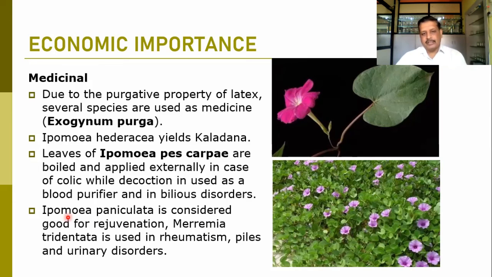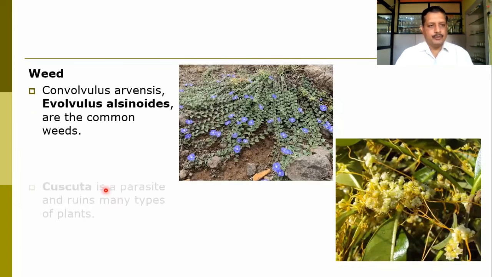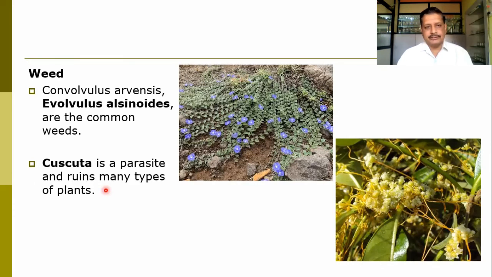Then Ipomoea paniculata can be considered as a good rejuvenator. Then Merremia tridentata is used in rheumatism, piles and urinary disorders. So these are some of the members which can be easily found in the field and that can be used as a medicine. We call Evolvulus alsinoides a weed. Here you can observe the typical prostrate growth of Evolvulus alsinoides. But in Ayurveda, it is known as Shankhapushpi. So it is a brain tonic and can be used as a medicine also.